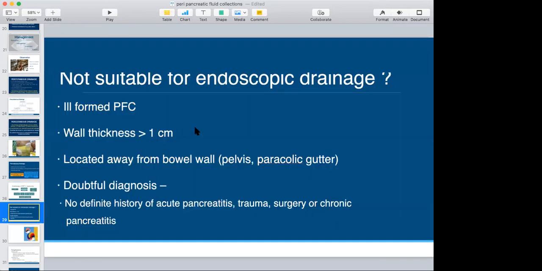The cases which are not suitable for endotherapy are usually ill-formed peripancreatic fluid collections. If the wall thickness is less than 1 centimeter, endotherapy is usually not possible. Also when they are located away from the bowel, like in both paracolic gutters, the pelvis, or the transverse mesocolon, which is not abutting the bowel wall, or when there is a doubtful diagnosis, as Birappa sir has shown one case of obstructive jaundice with a cyst, which they thought was an incidental pancreatic cyst. In such cases, we may not be comfortable enough to go ahead with endoscopic drainage.